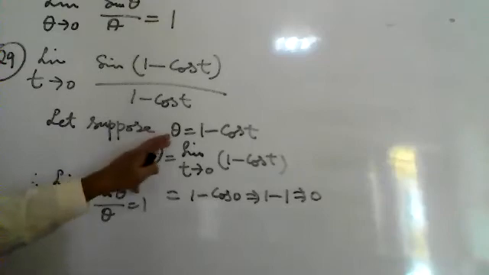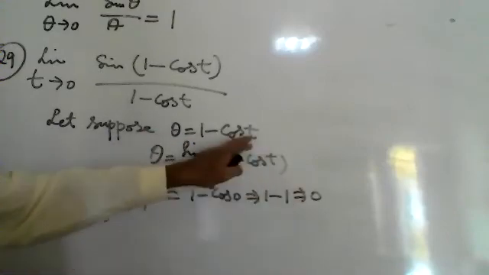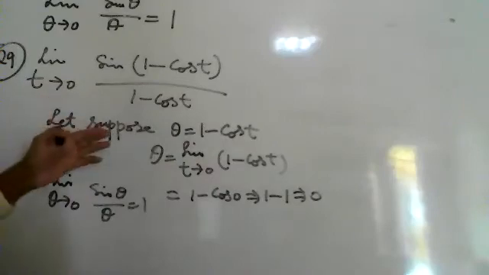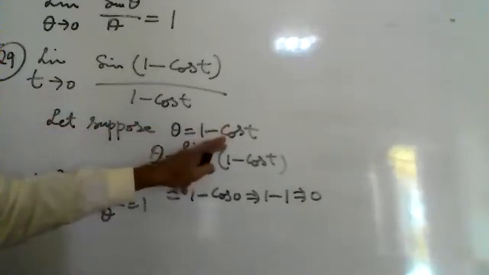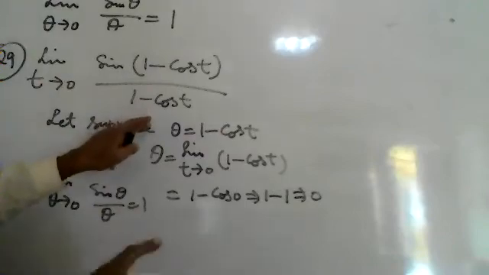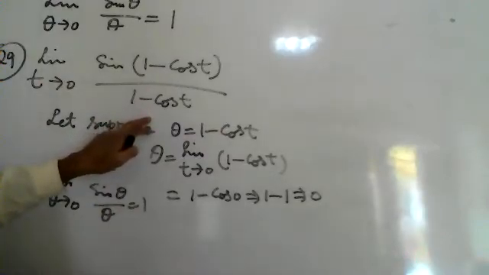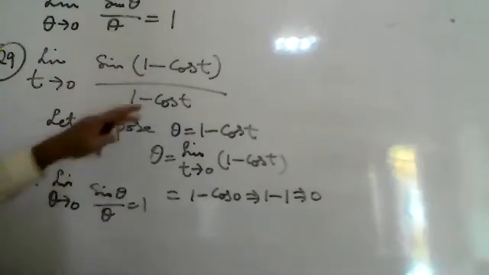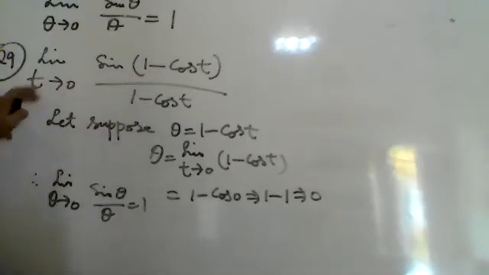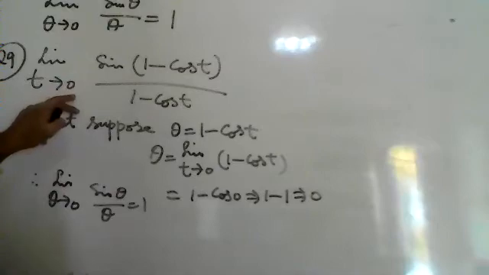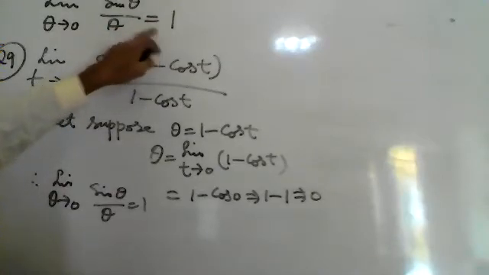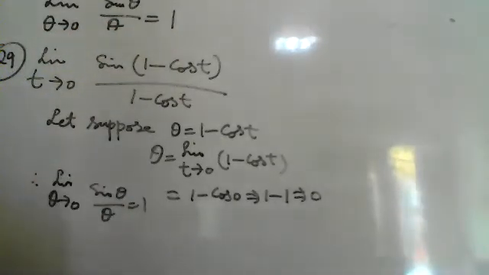So we will prove that theta tends to 0 by putting the value t as 0, because we have been given the value of t, not theta. Theta we have supposed. So this is theta, and this is also theta. One condition has been fulfilled: this is theta, so this is sin theta upon theta. The second condition is that theta must tend to 0. Then the limit will be equal to 1, because when theta tends to 0, the limit is equal to 1.